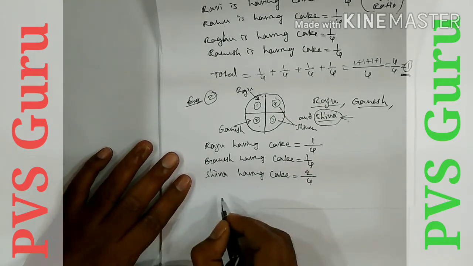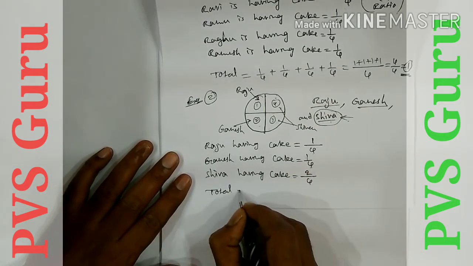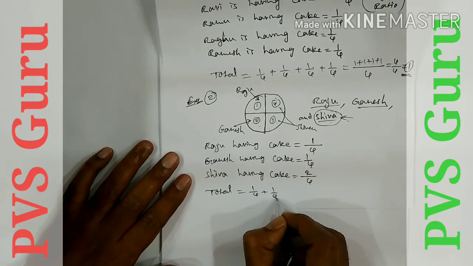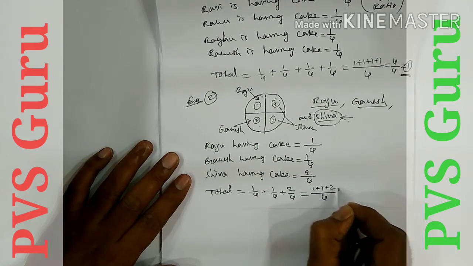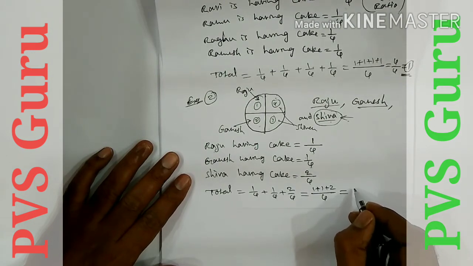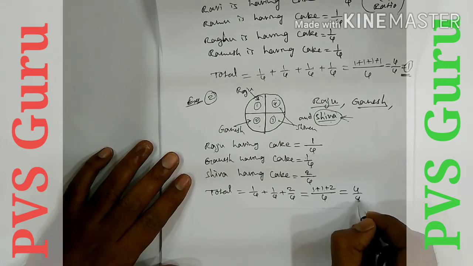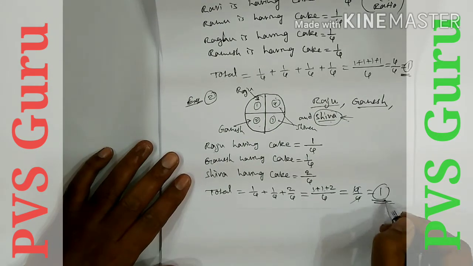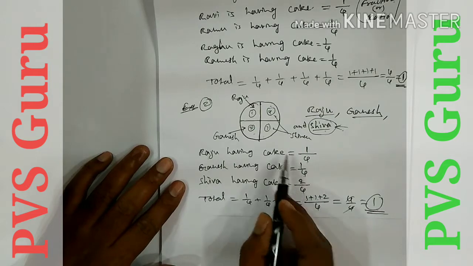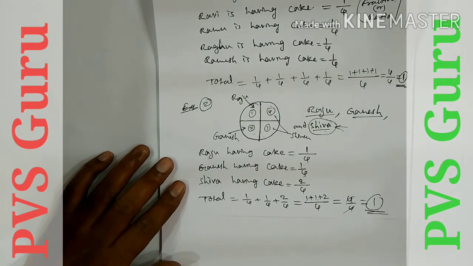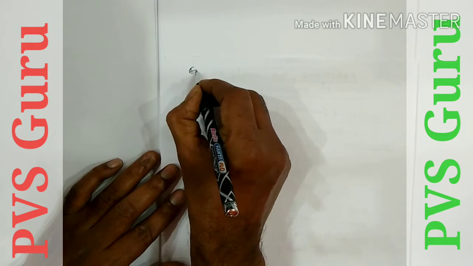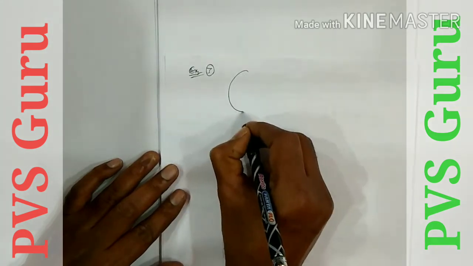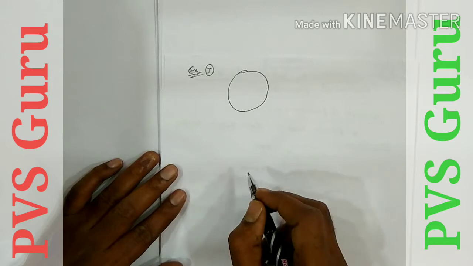Now we should do the total. Total cake is 1 by 4 plus 1 by 4 plus 2 by 4. That is, 4 is the LCM. 1 plus 1 plus 2, that is 4 by 4. It cancels to 1. Same 1 cake. Here also 1 cake, here also 1 cake. But the ratio is different. Okay. Another example. Here example 3. Same cake but only 2 friends.